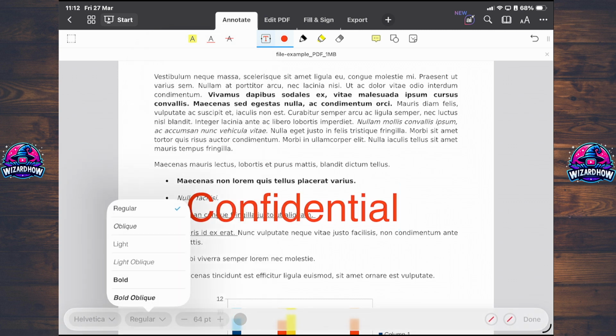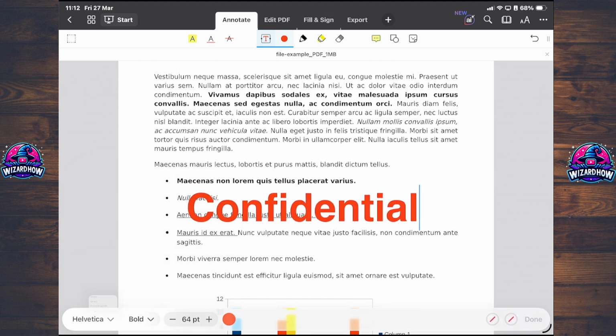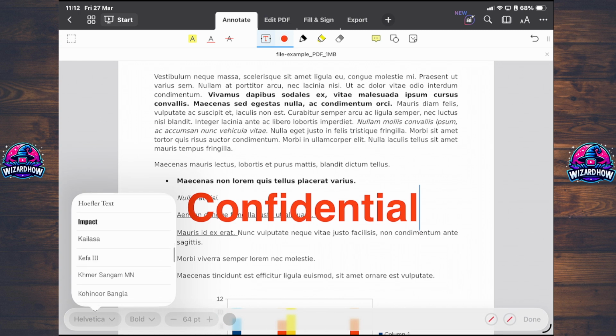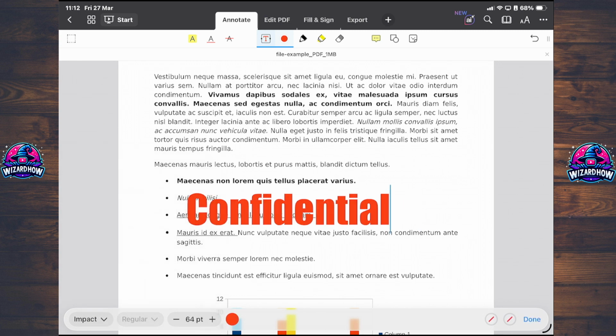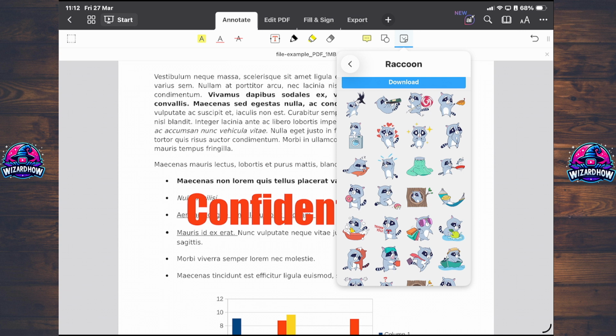Then we can change some, for example, bold type of the text. And what you can do now is also add a sticker, for example. So that doesn't matter which one.